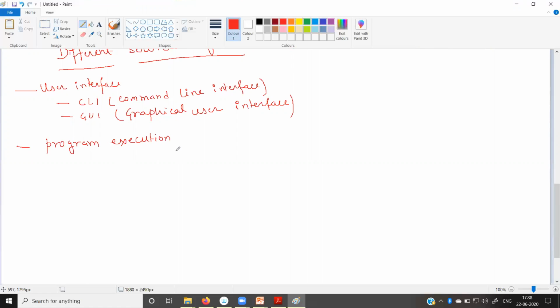What is this program execution service? This service helps you to load the program into the memory and to run that program. And this service is also able to end its execution.